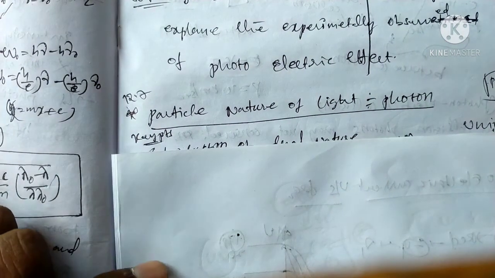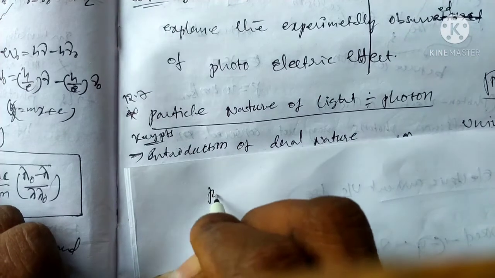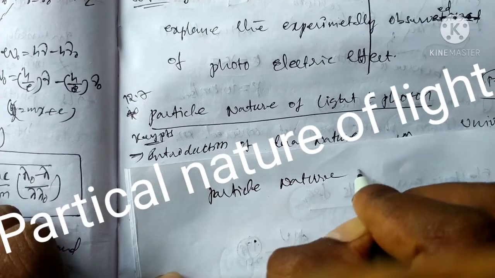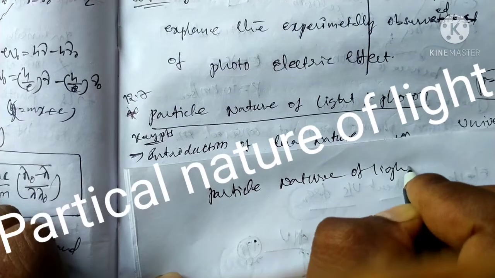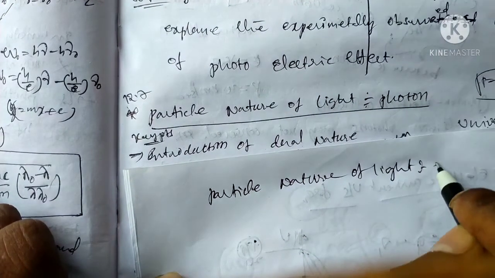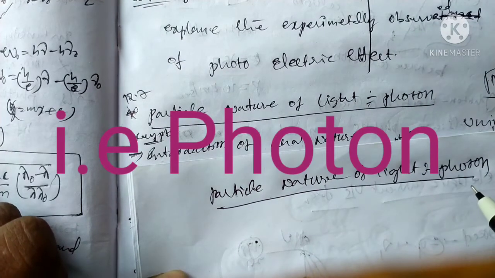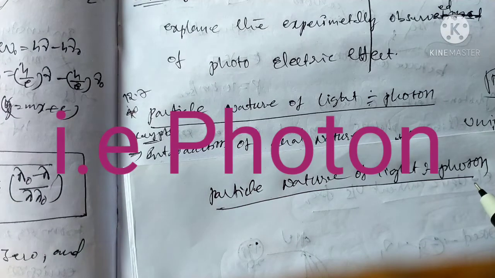Today we discuss the particle nature of light, that is the photon. Particle nature of light, that is having property, that is photon.